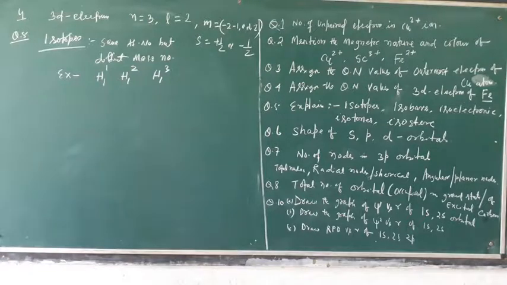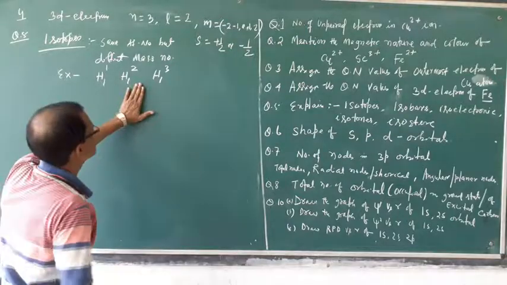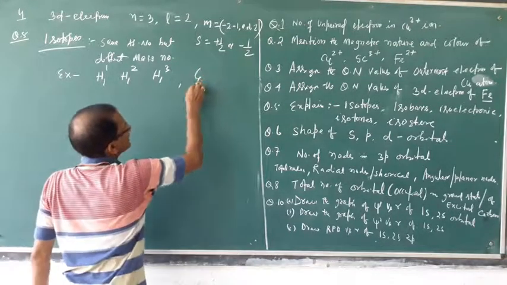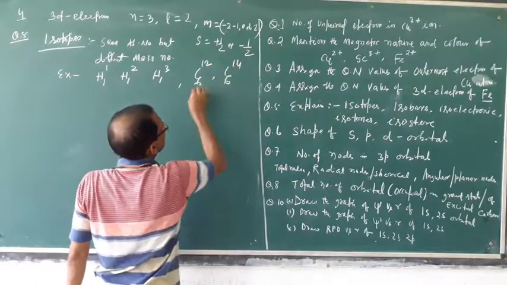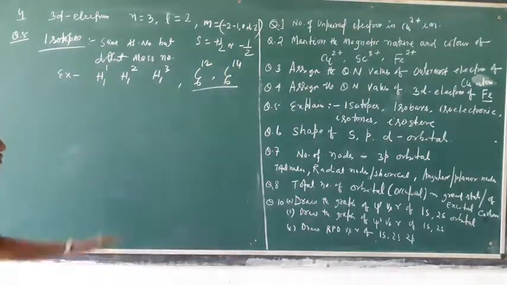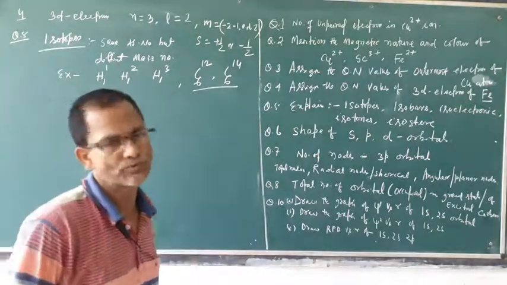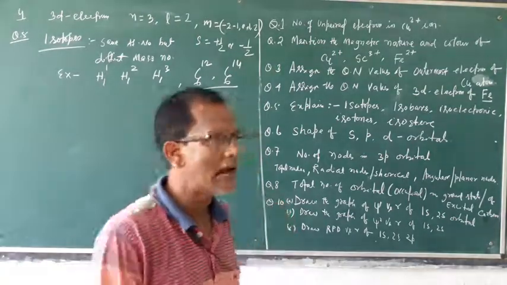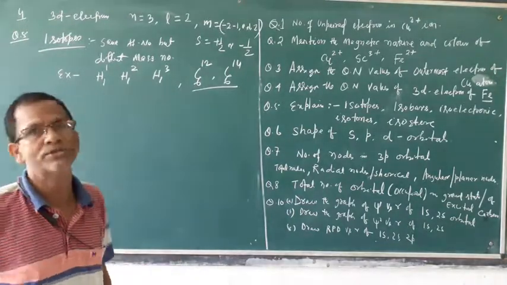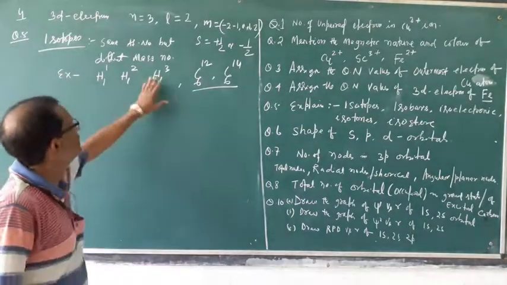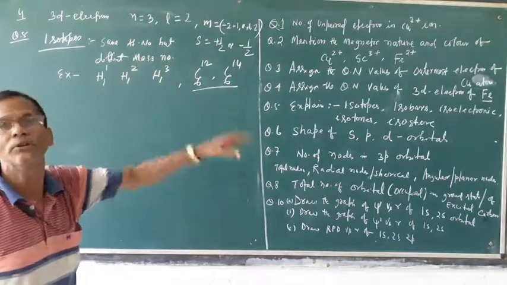So these are called isotopes. Similarly, carbon C-12, C-14, like this. Almost all elements have isotopes. Isotopes may be stable or may not be stable. It depends upon the composition of the nucleus.